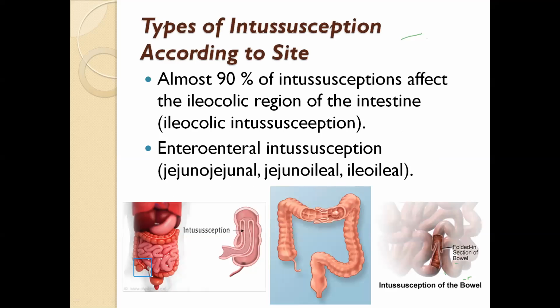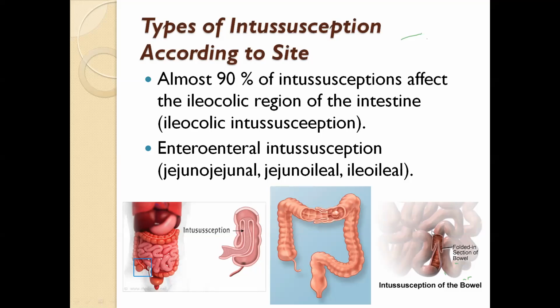Another classification depends upon the involvement of the segment. For example, the ileum is commonly involved. So we call it ileoileal intussusception, because the proximal ileal loop invaginates into the distal segment, which is also ileum. Sometimes the proximal portion of the colon invaginates into the distal portion. We call this type colocolic intussusception.